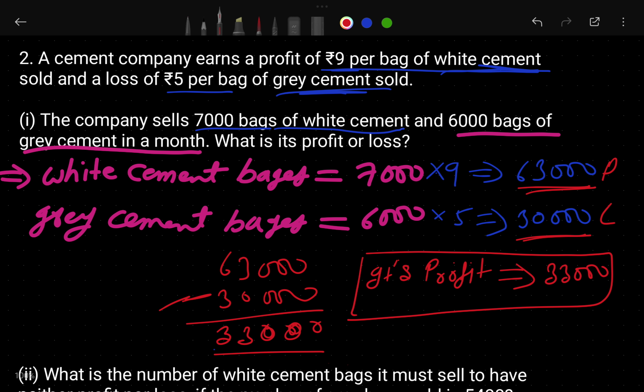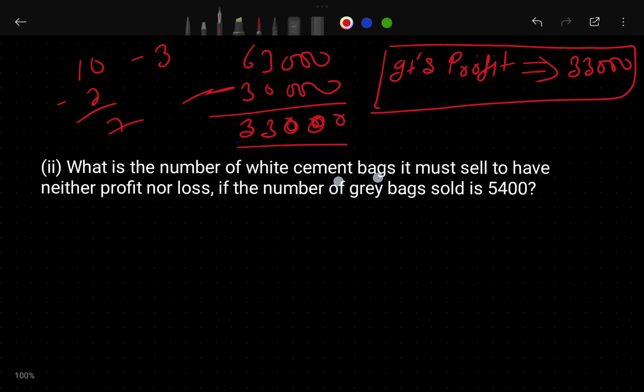Like suppose you have 10 rupees, you gave 3 rupees to your brother, then how many rupees do you have left? When you subtract, you will understand 7 rupees is left. Like that only, he has 63,000 rupees and he gave 30,000 rupees to another one, then how much is left? 33,000. Okay, how? This 63,000 is his profit, he lost 30,000. Then you can calculate it. Okay, right? So I hope you will understand.